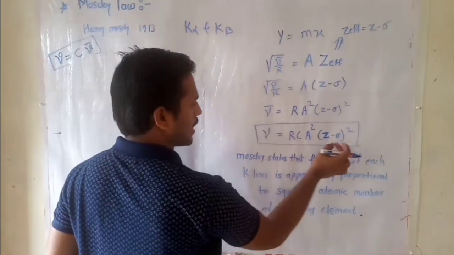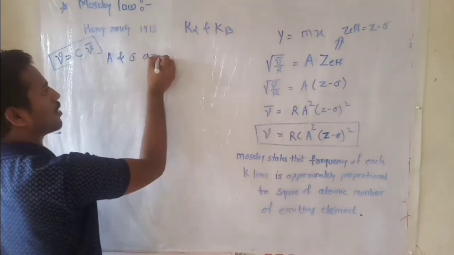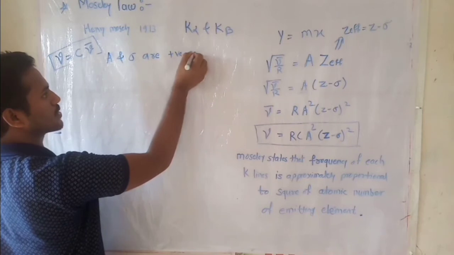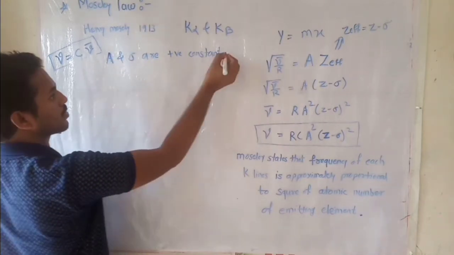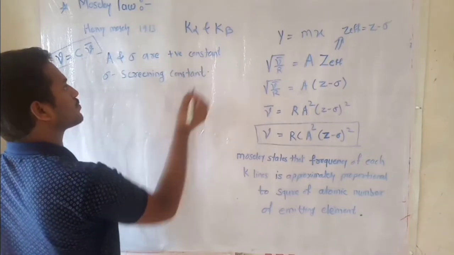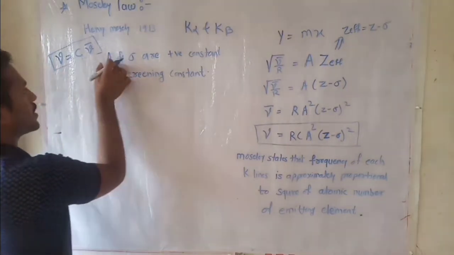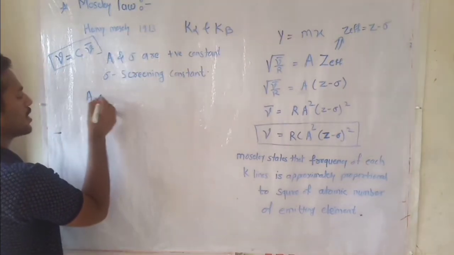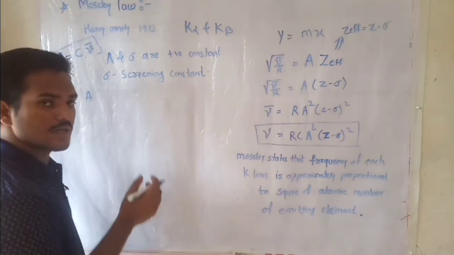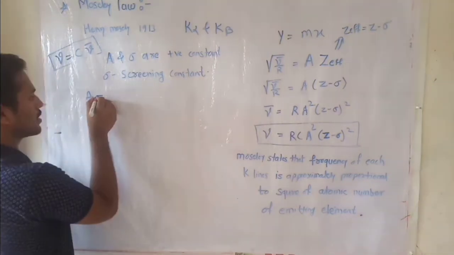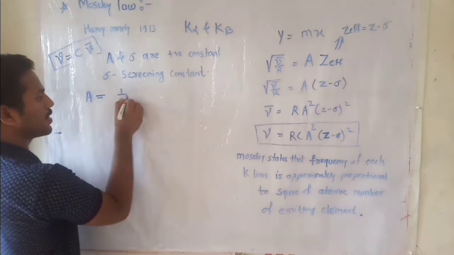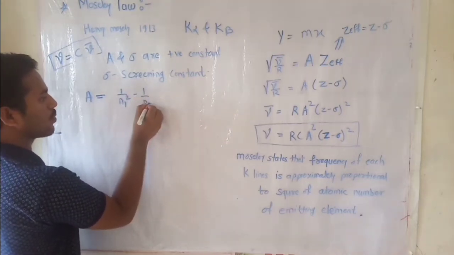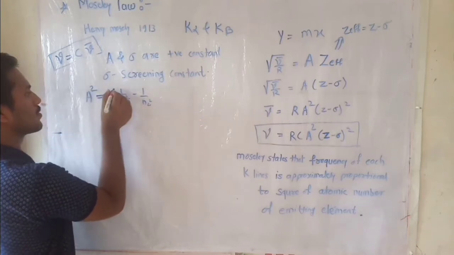Here, A and sigma are positive constants. A is a proportionality constant and sigma is a screening constant. This A value depends upon the different spectral lines. A has the value 1 upon n1 squared minus 1 upon n2 squared.